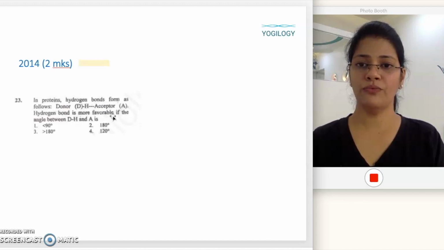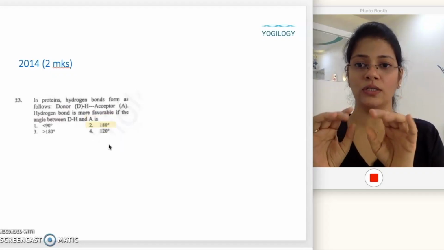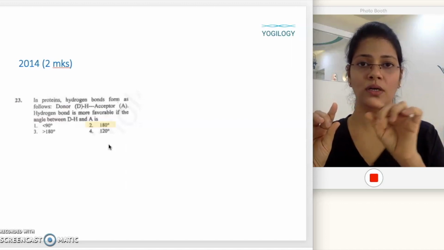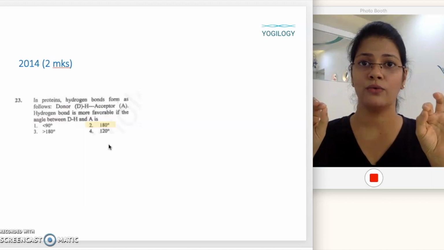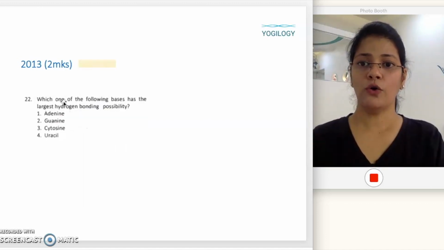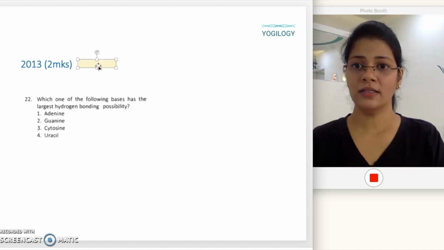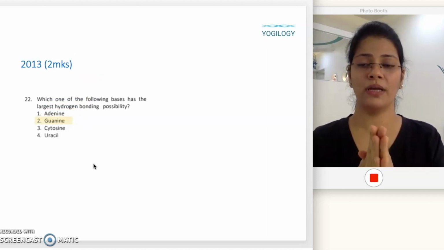A hydrogen bond is more favorable if the angle between D, H and A is 180 degrees, because all three, that is the donor, the hydrogen and the acceptor, should fall in a straight line, and to get a straight line the angle should be 180 degrees. So the next question: which one of the following bases has the largest hydrogen bonding possibility? That also we have seen: guanine has the highest hydrogen bond forming possibility.